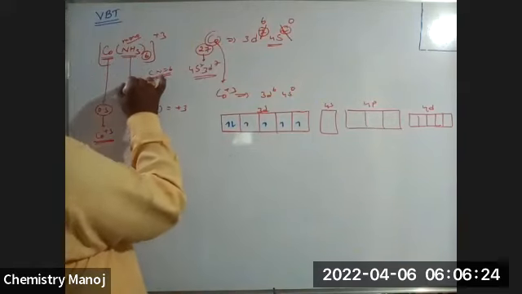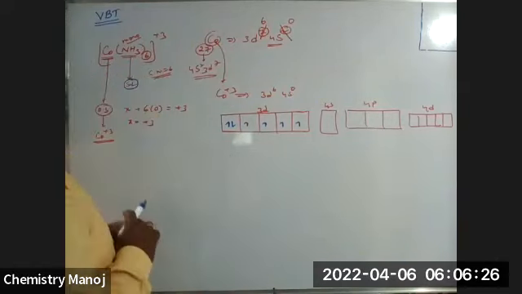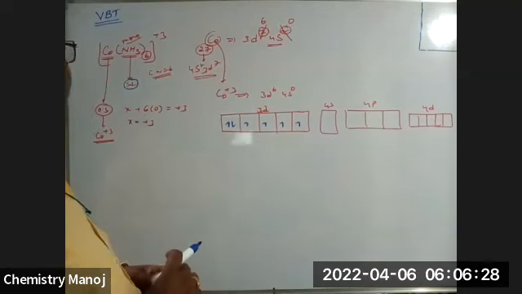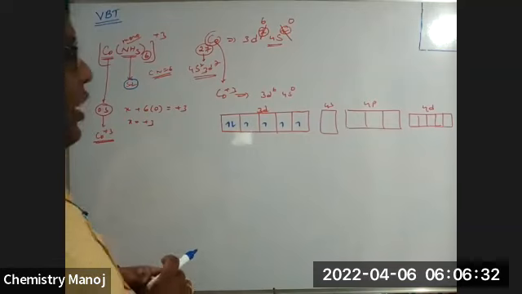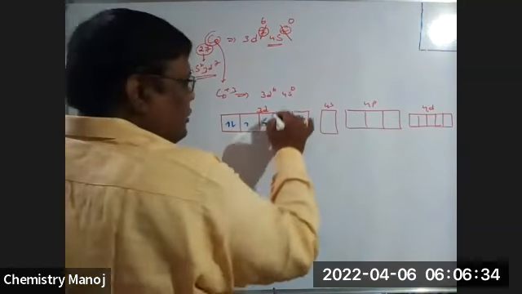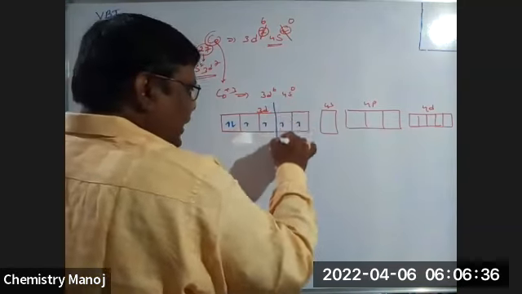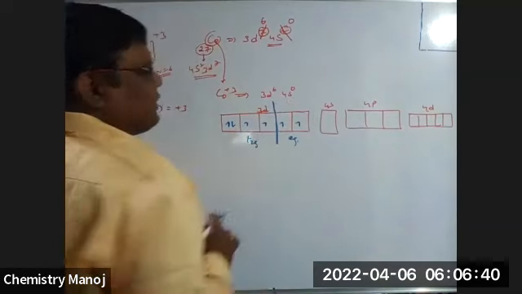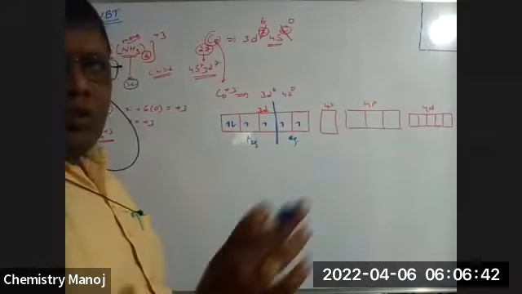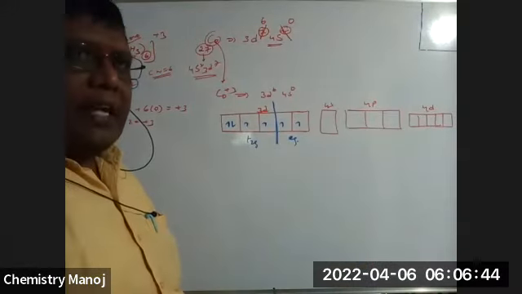Now decide, my dear: is the given ligand a strong ligand or a weak ligand? Ammonia is a strong ligand. See, these d orbitals we can split into 3 and 2. These are t2g orbitals, these are eg orbitals. Later I will explain what t2g and eg are, that is in CFT.